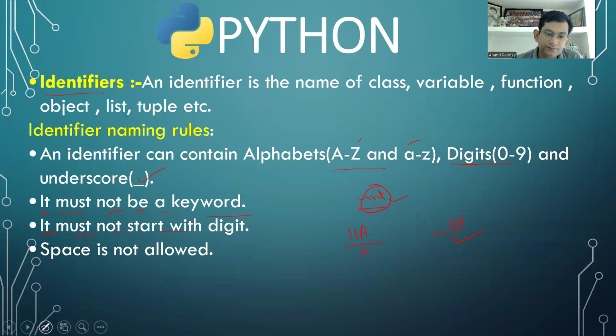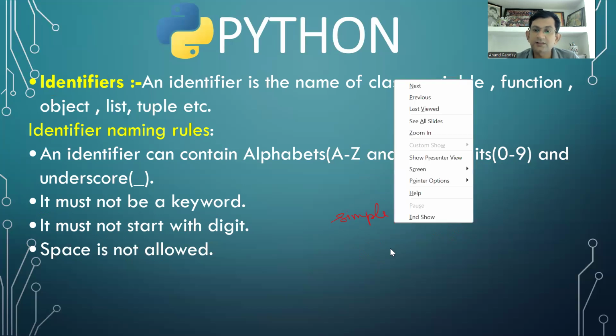Now the fourth rule. Space is not allowed. It's a very common mistake. Space is not allowed. Consider a function or any name. We are going to define a function to calculate simple interest, and we have given the function name as simple interest. Okay, and what mistake have we made here? Here we have given a space. This space is not allowed.